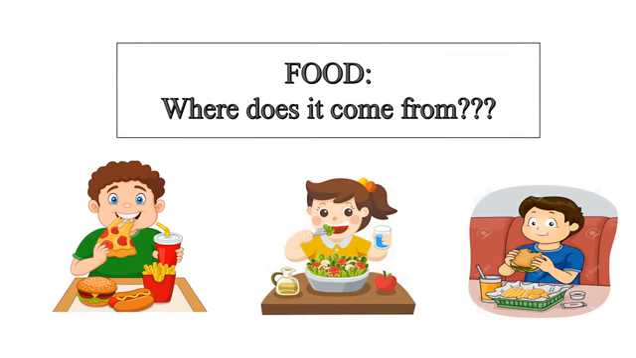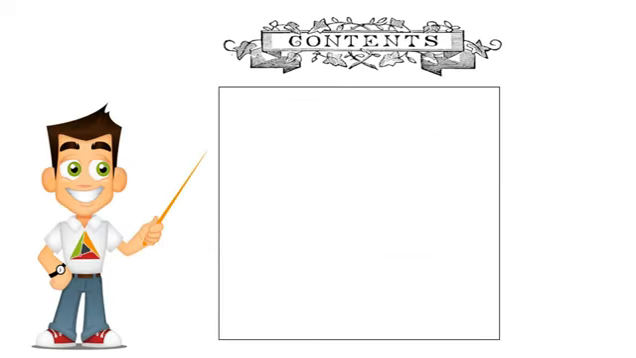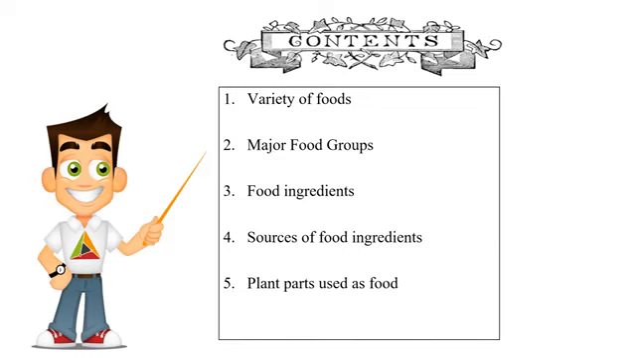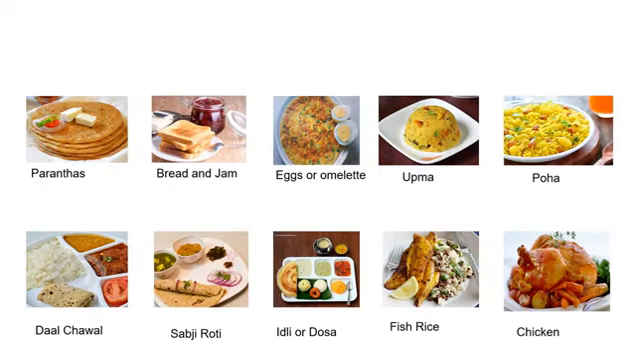Where does it come from? So in this video you will learn about variety of foods, major food groups, food ingredients, sources of food ingredients, plant parts used as food, animal food and types of animals. So to begin with, let's first study about different varieties of food.